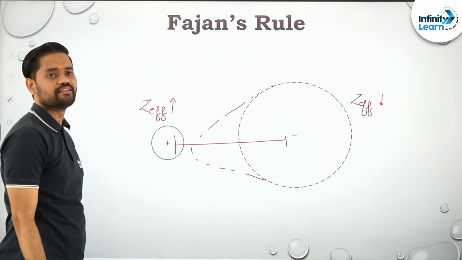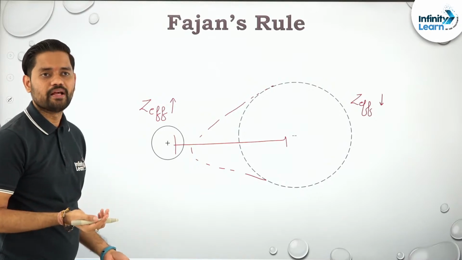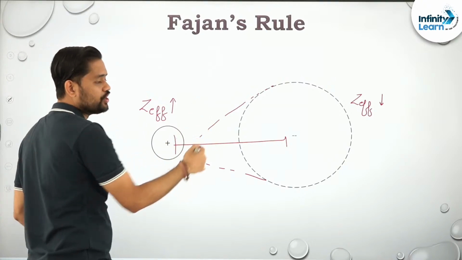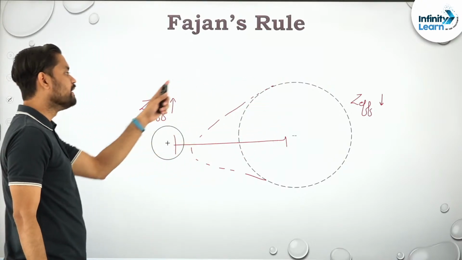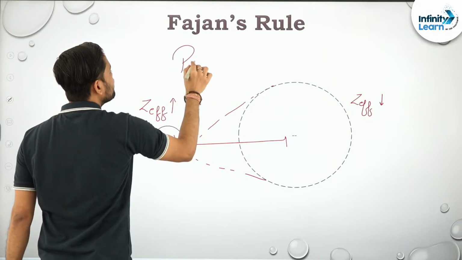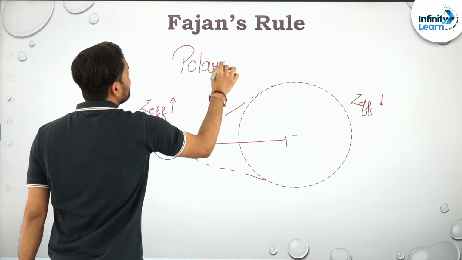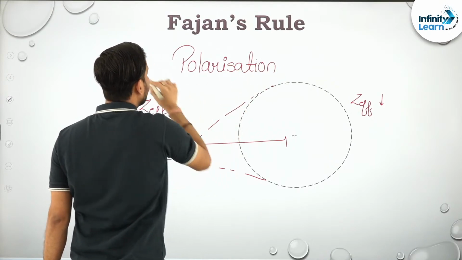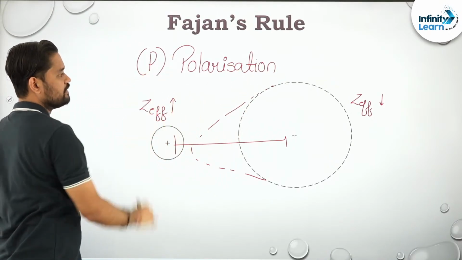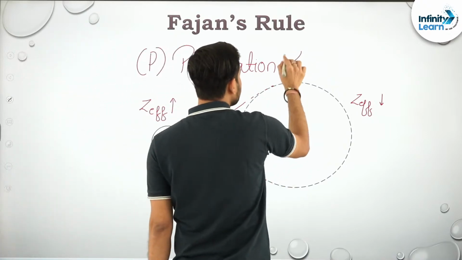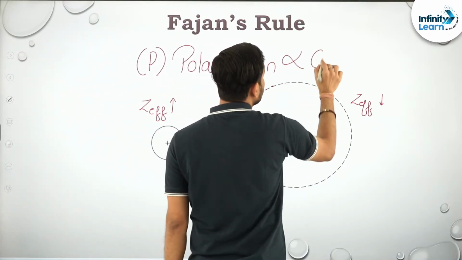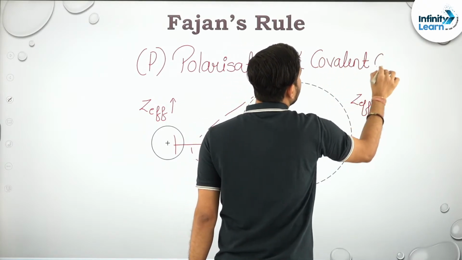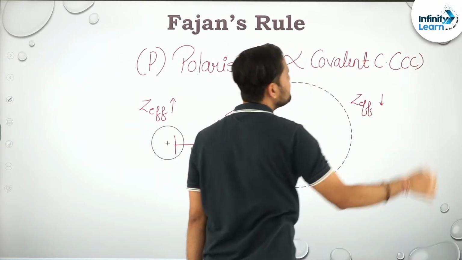It will have something like this. The ion will get distorted, and this phenomenon of distortion of an ion by a cation is known as polarization. I am going to abbreviate this by P. And this polarization is directly proportional to covalent character. इसको हम बोलेंगे CC.